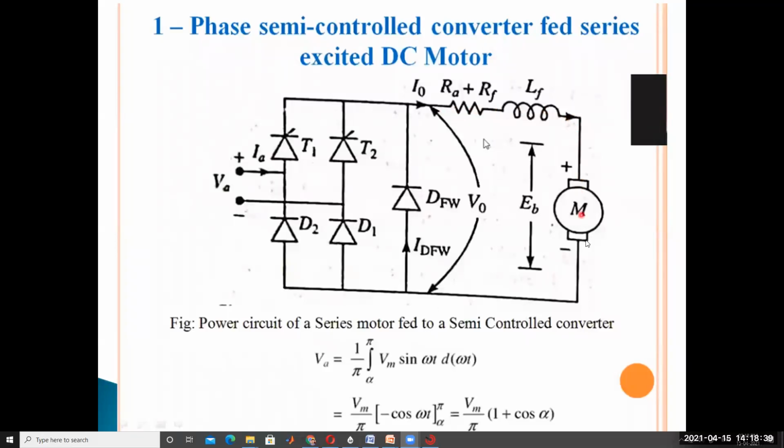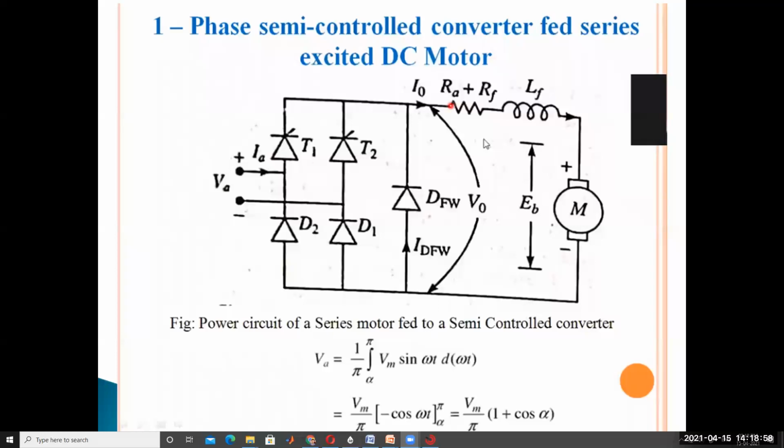The current flowing through the motor, the armature current, is the current where the input is electrical. That is called armature current. Here I naught is nothing but IA. This current is always constant. Assuming armature current is constant is called continuous conduction.